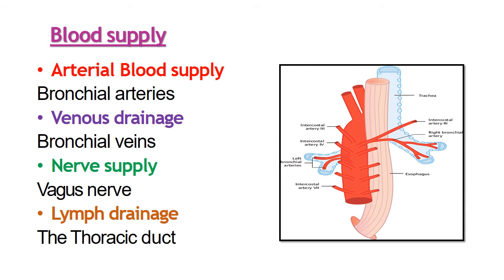Now we'll see the blood supply. Arterial blood supply is given by the bronchial artery, venous drainage is done by the bronchial veins, nerve supply is the vagus nerve, and lymphatic drainage is by the thoracic duct.